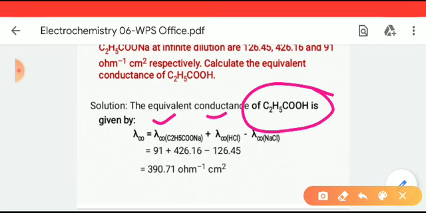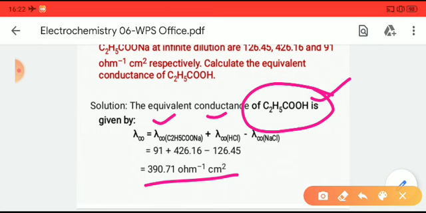By this equation we get the lambda infinity value, or equivalent conductance, of C2H5COOH, which comes to 390.71 ohm inverse cm square. In this way we can easily deduce the equivalent conductance at infinite dilution of a certain electrolyte by considering the Kohlrausch law.